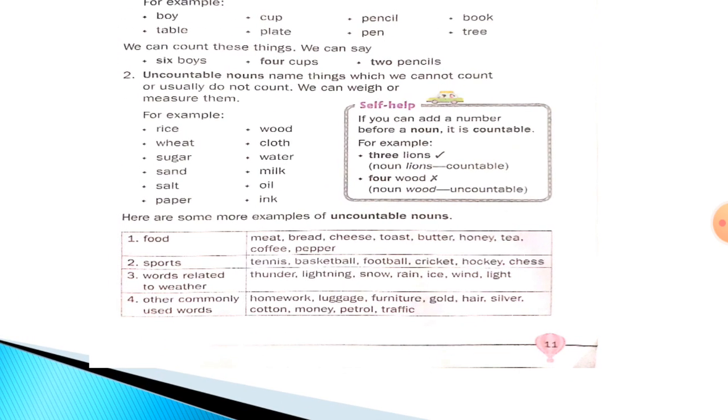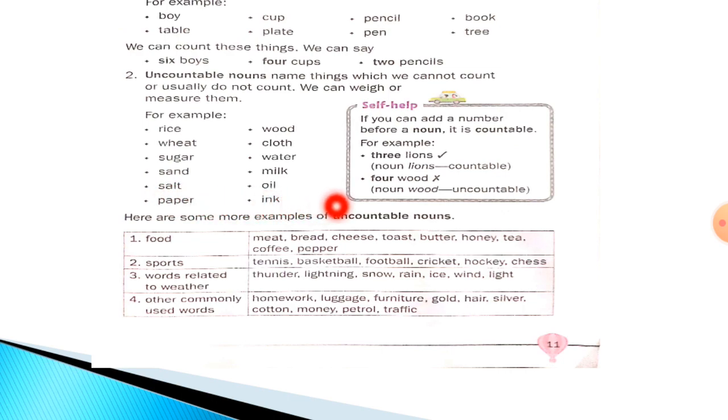Now, here are some more examples of uncountable nouns. In food, we cannot count these items: meat, bread, cheese, toast, butter, honey, tea, coffee, pepper. Now, these all are uncountable nouns. Sports: tennis, basket, football, cricket, hockey, chess. Again, these are uncountable nouns.